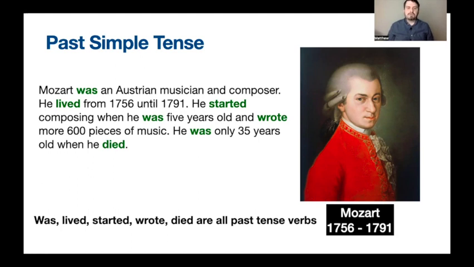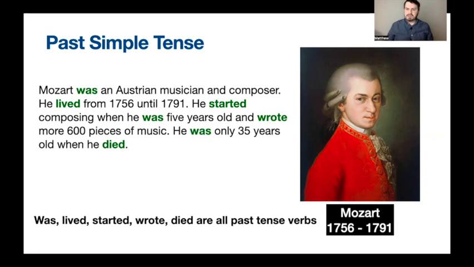Mozart was an Austrian musician and composer. He lived from 1756 until 1791. He started composing when he was 5 years old and wrote more than 600 pieces of music. He was only 35 years old when he died. He died so young, right? Poor Mozart. But he left us with many, many great compositions.